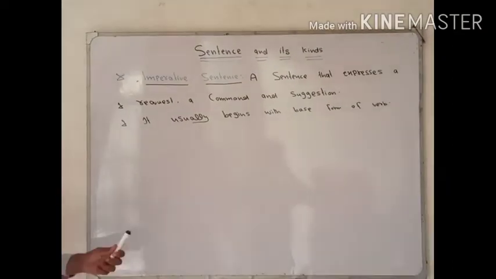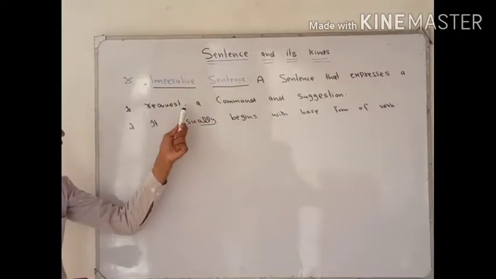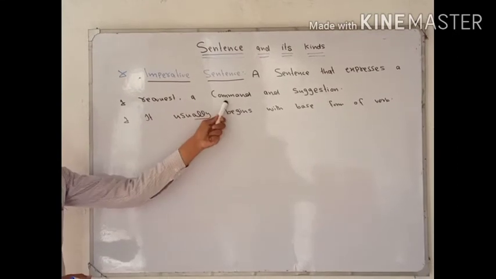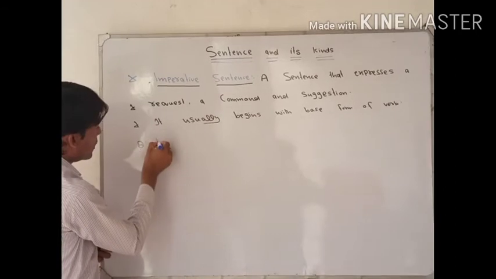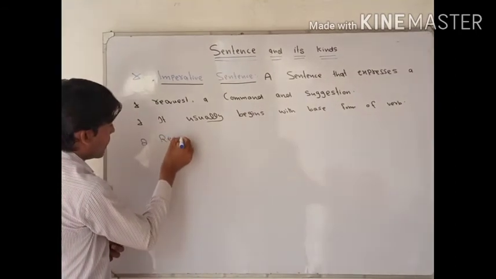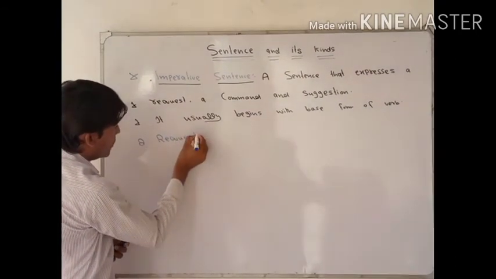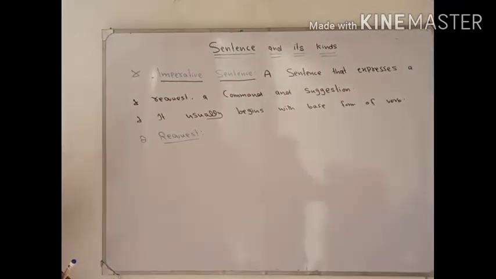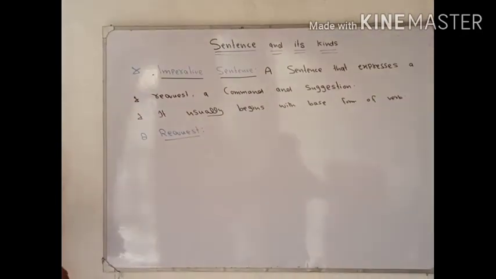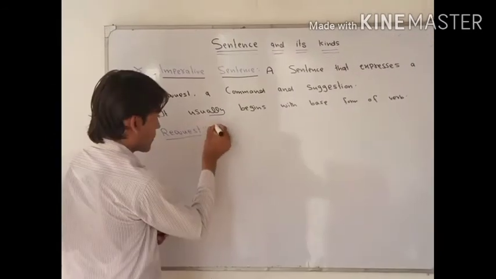Now let's discuss the examples of request first, then commands, and then suggestions. So now let's discuss the first, request. An example of a request is, please write the homework.